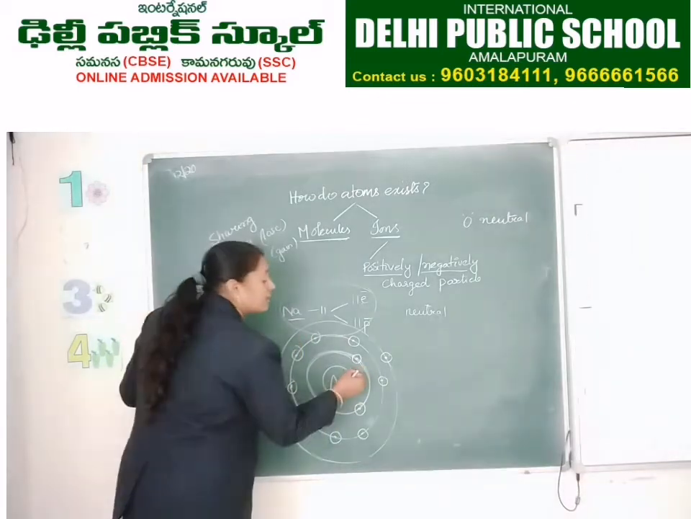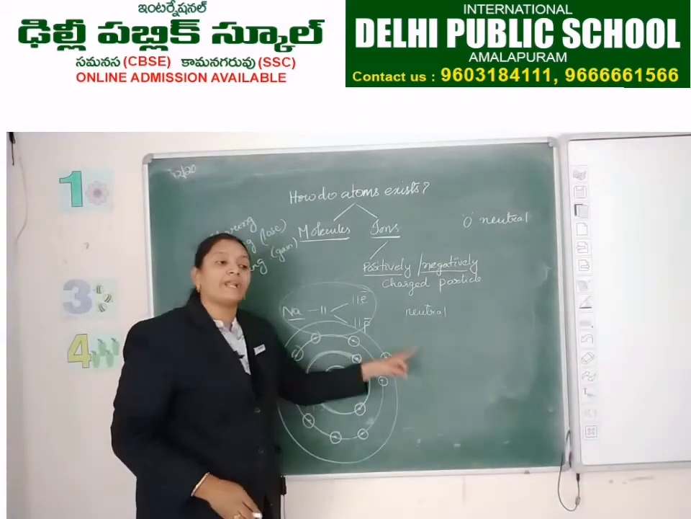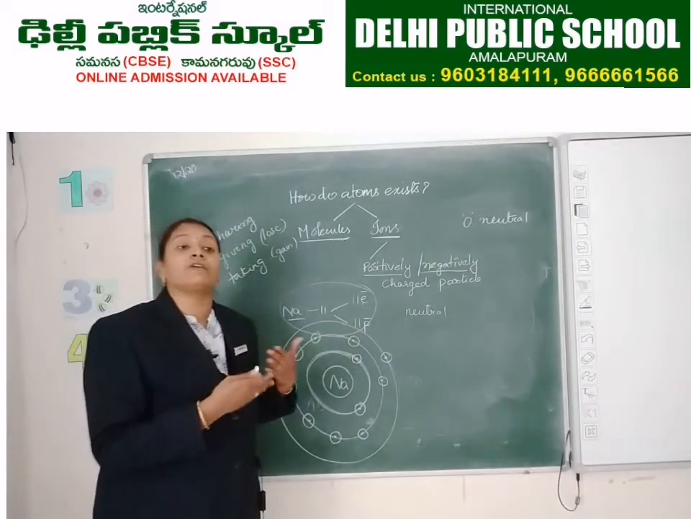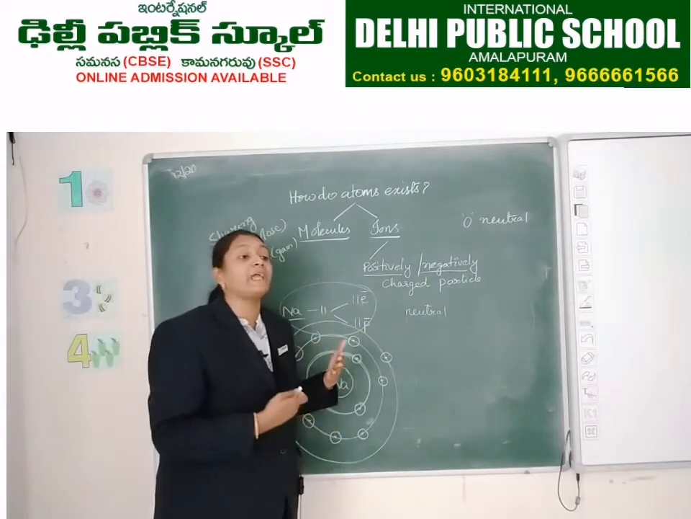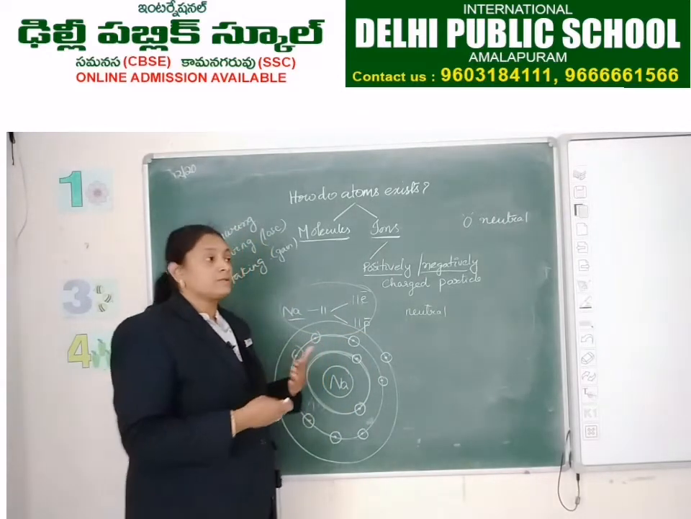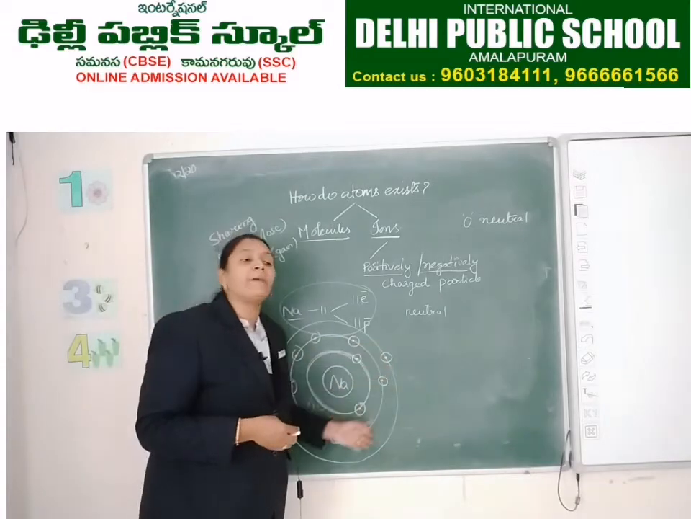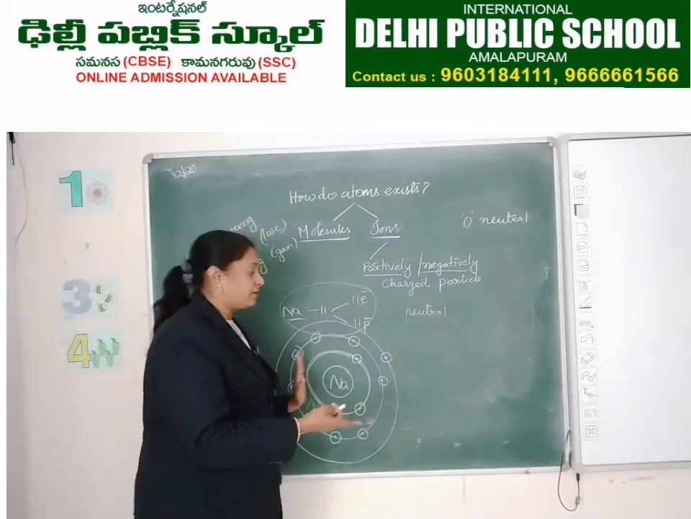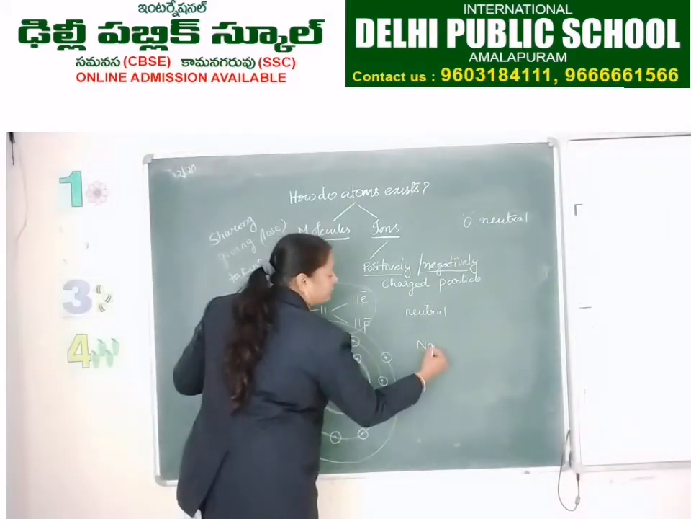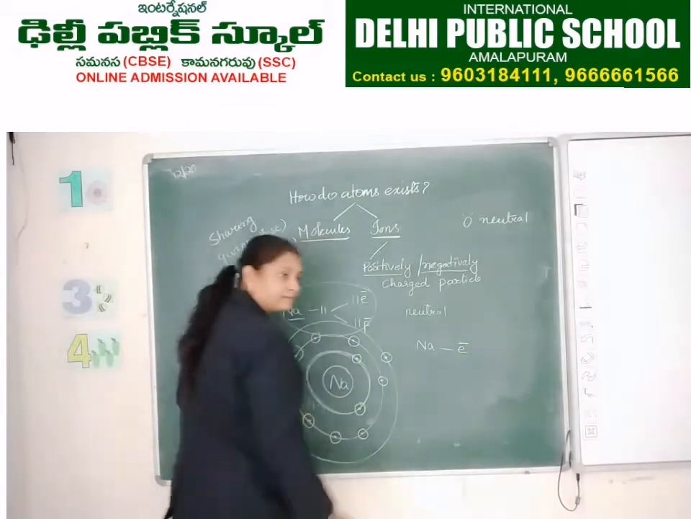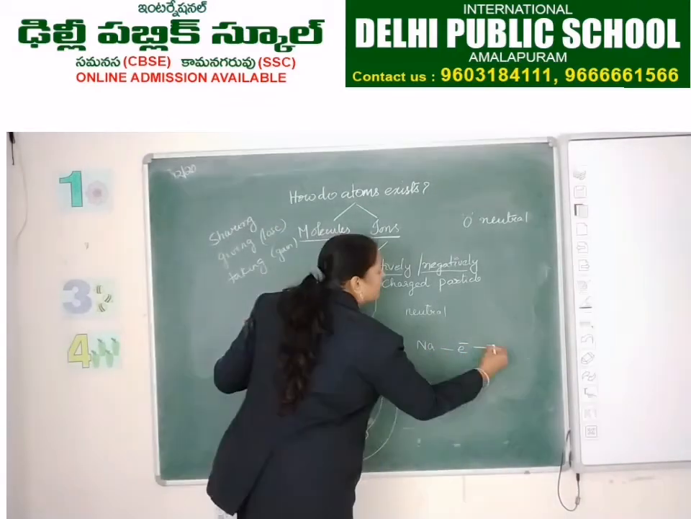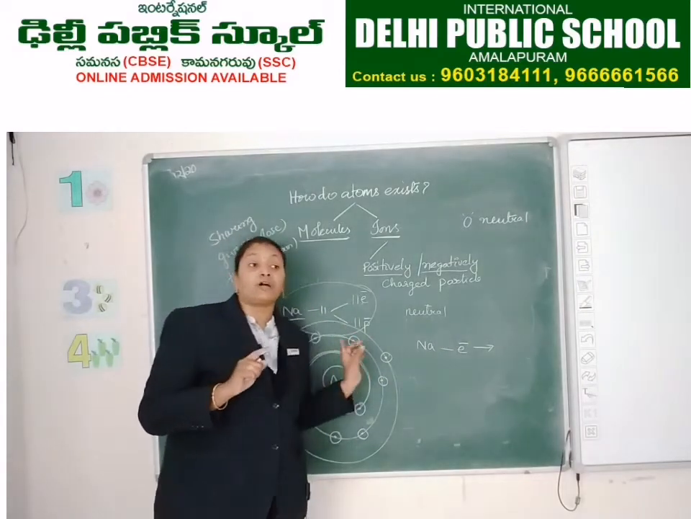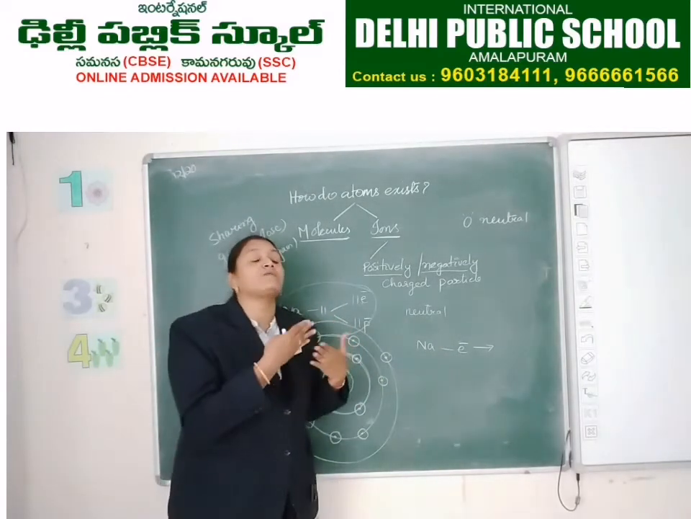So this sodium atom loses 1 electron to get inert gas configuration. Inert gas configuration in the sense that the outermost shell should be completely filled. So how can this sodium atom completely fill its outermost shell? By losing 1 electron, right? If it loses 1 electron, what happens? Out of 11 electrons, it is losing 1 electron. So how many electrons will be there?